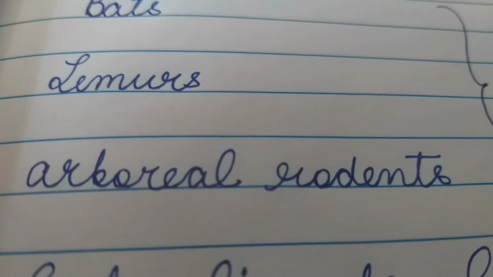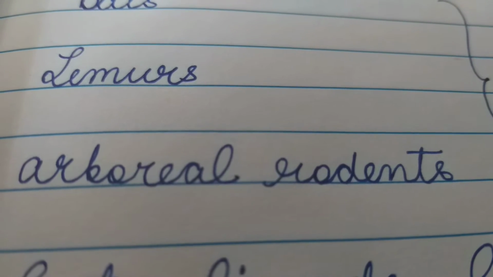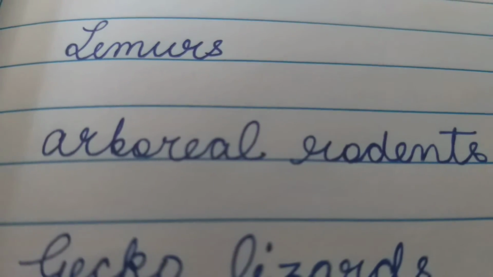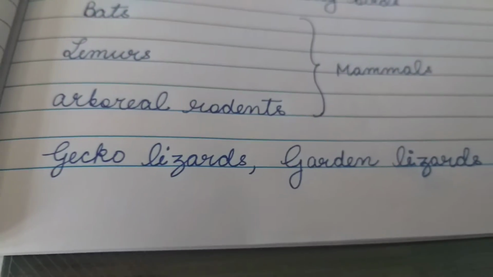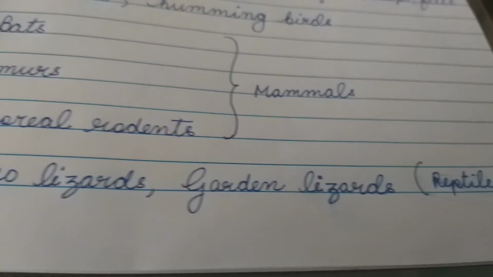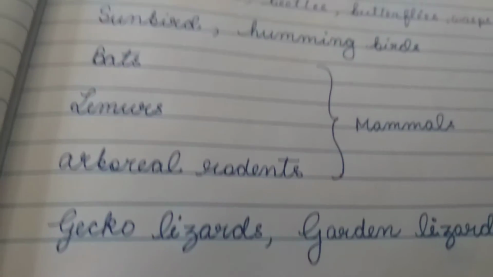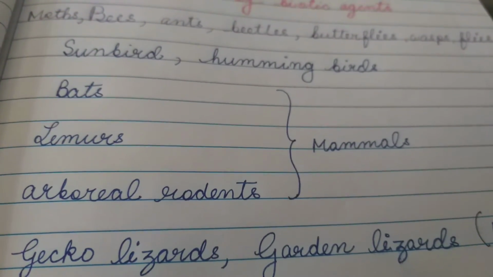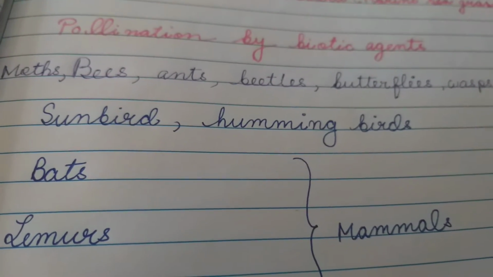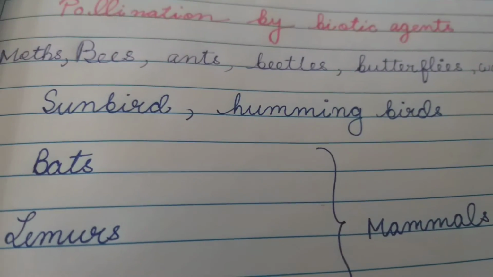Arboreal rodents, the rodents which live on the branches of trees, like squirrel. Then reptiles, gecko lizards, garden lizards, these are the reptiles which carry out pollination. Among all these biotic agents, the insects are the dominant pollinators of flowers.